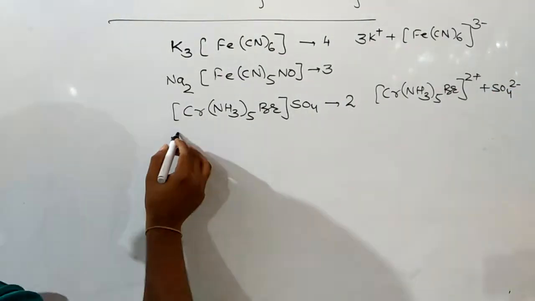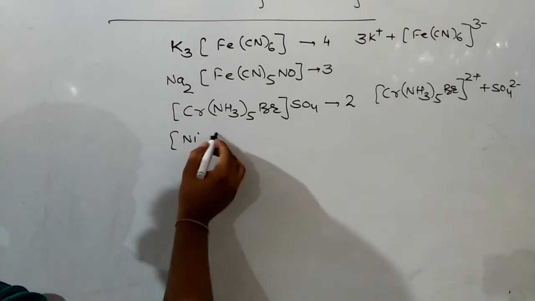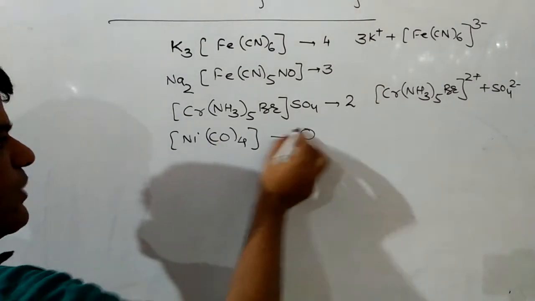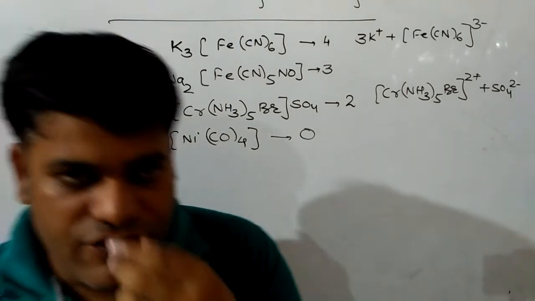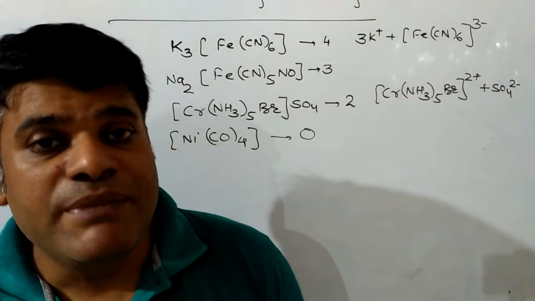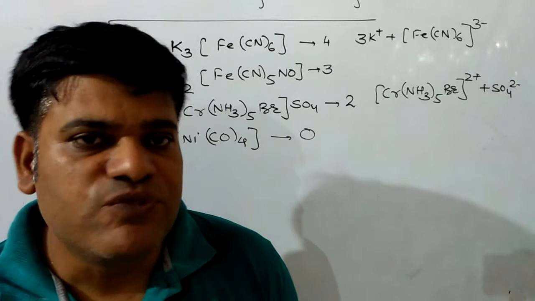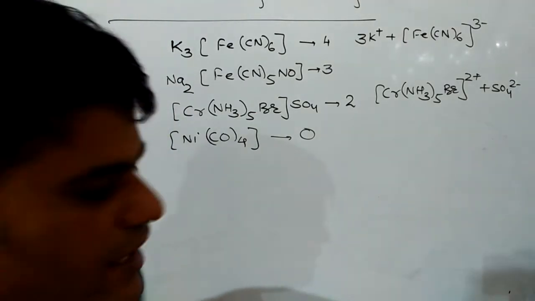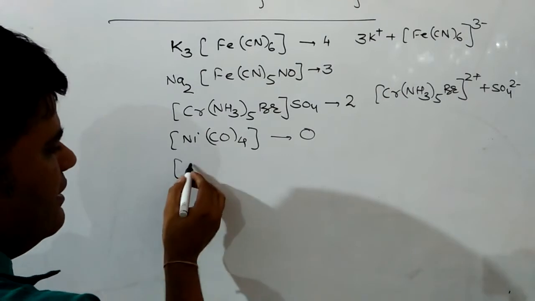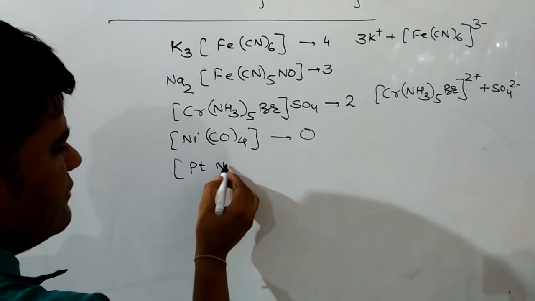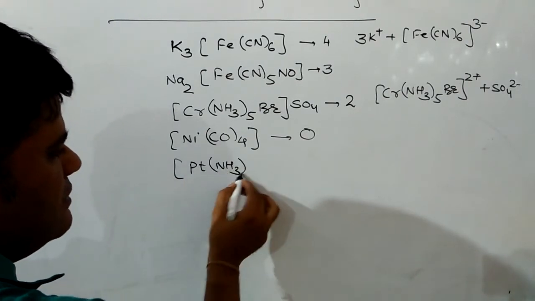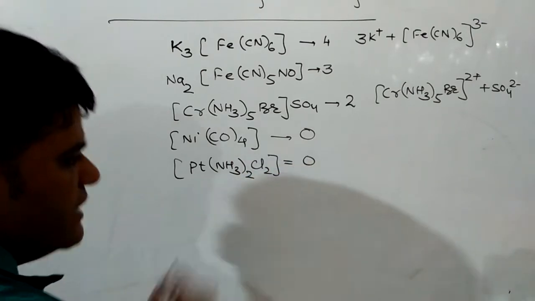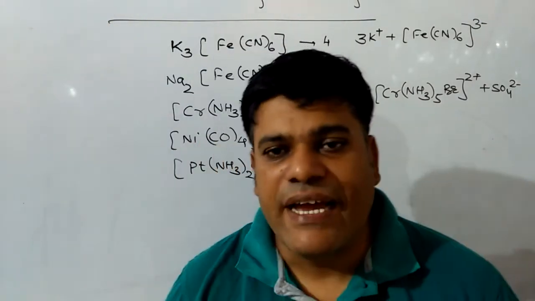And the next one will be nickel tetracarbonyl, Ni(CO)4. It will produce 0 ions because it is neutral in nature. Generally, students make the mistake of saying it will produce 1 ion, but actually it will produce no ion because it is neutral in nature. Next is platinum, [Pt(NH3)2Cl2]. It will also produce no ion because it is also neutral in nature, or the complex ion has no charge on it.